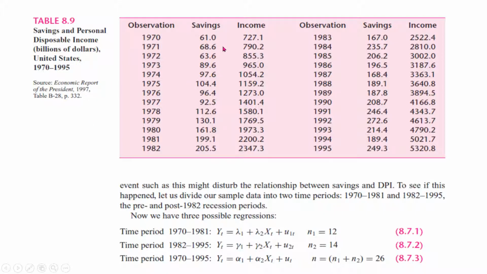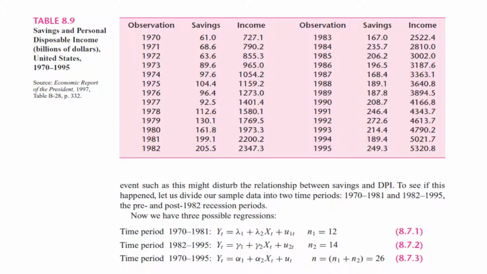So if you are analyzing the relationship between savings and income, in other words, you are trying to estimate the marginal propensity to save, then you need to know where that data is coming from and what the important events are that are occurring in that economy. For example, if it is data from 1970 to 1995 and it's about the USA, then you should explore the history of the USA and the significant events that might change the relationship between saving and income.